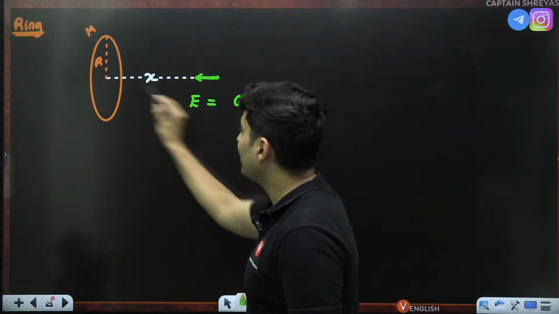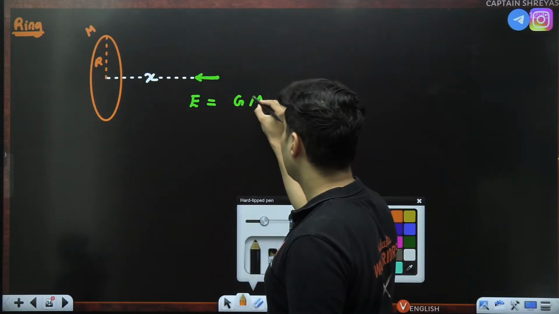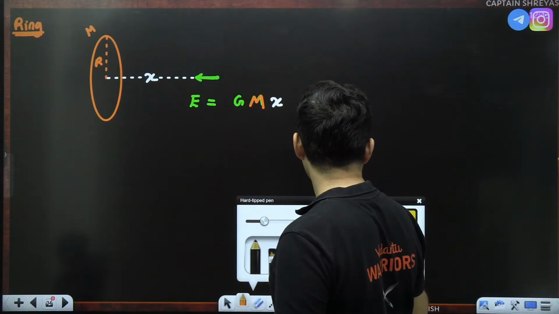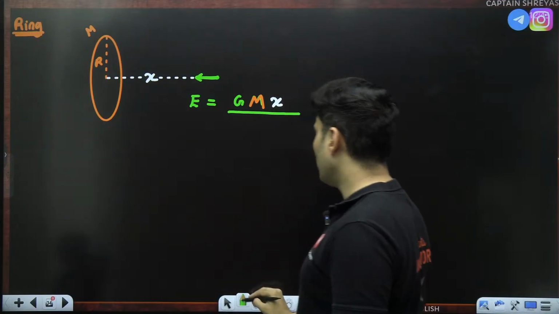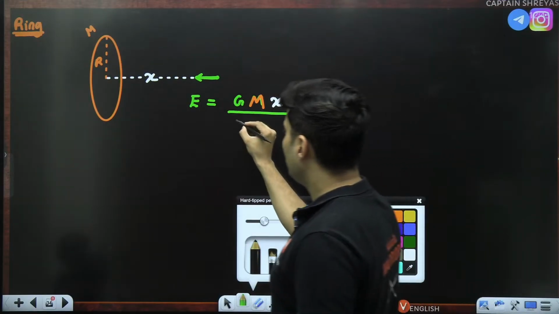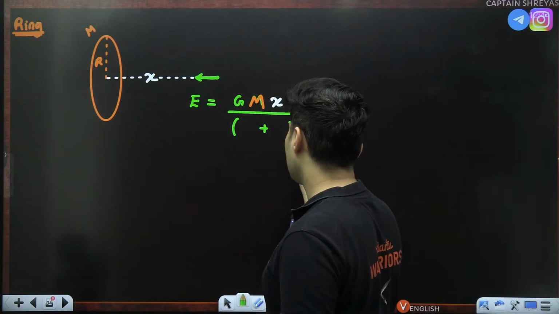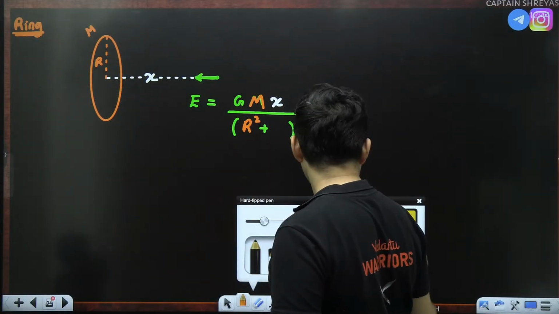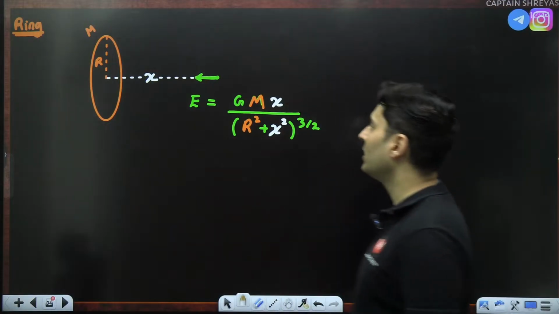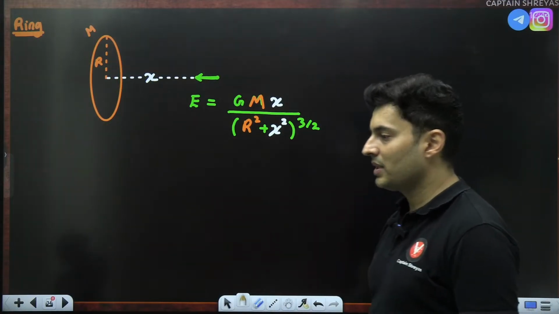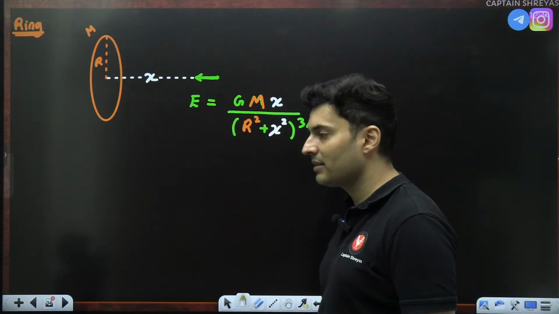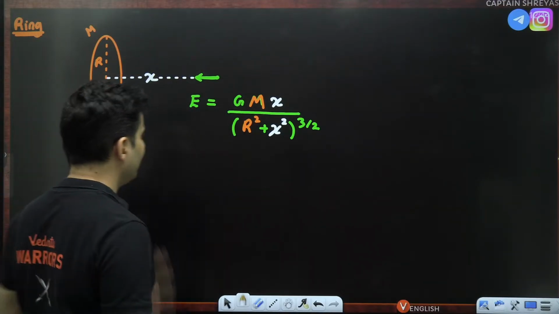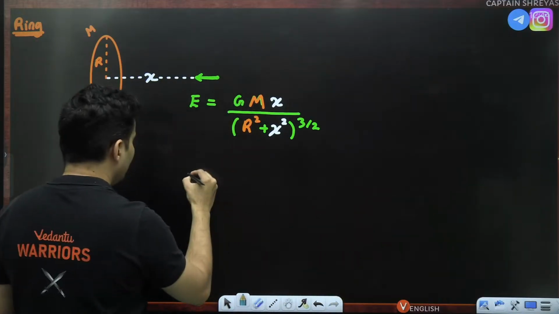Next, you had x over here on the top for the field, and the whole thing will be divided by r square plus x square raised to 3 by 2. This is the formula. For electrostatics, in gravity, G will come, charge will be replaced by mass. Same thing, no difference at all.